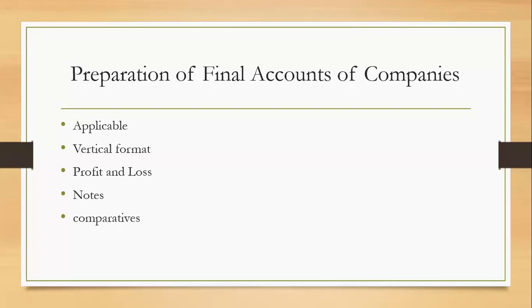And this act provides the manner in which every company registered under the act shall prepare its balance sheet, statement of profit and loss, and notes thereto. It provides the guideline for how every company registered under this act shall prepare its balance sheet.